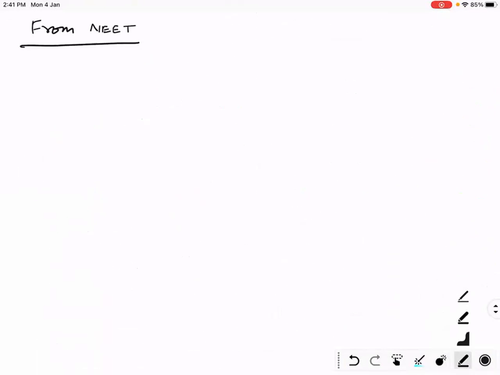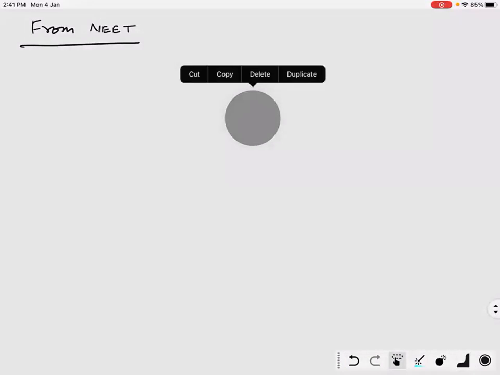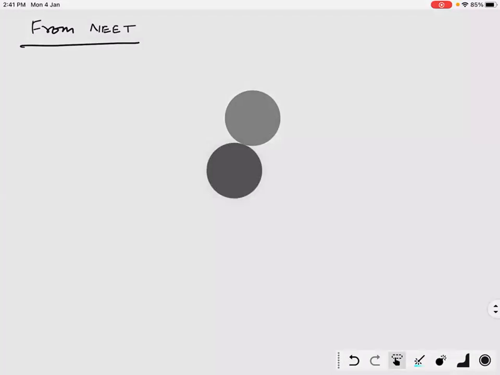This time you have disk, 4 identical disk. Give me a minute.